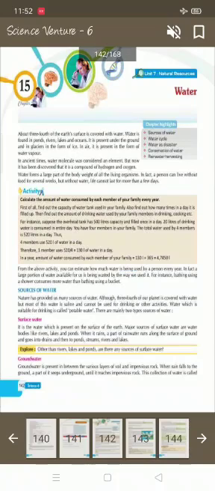Sources of water. There are two sources of water: surface water and groundwater. What is the meaning of surface water?